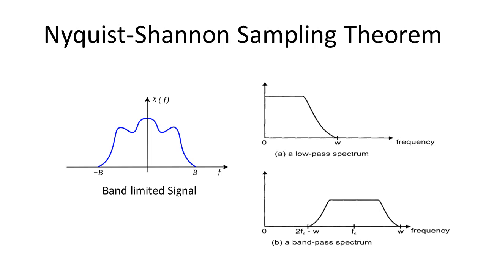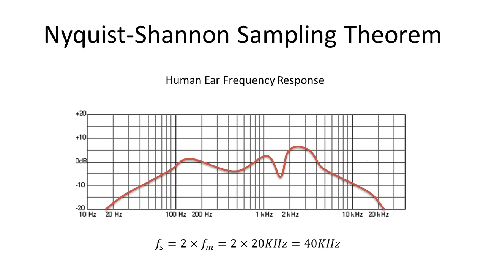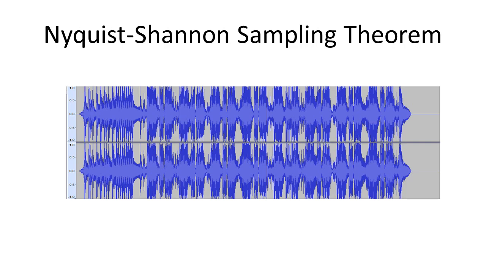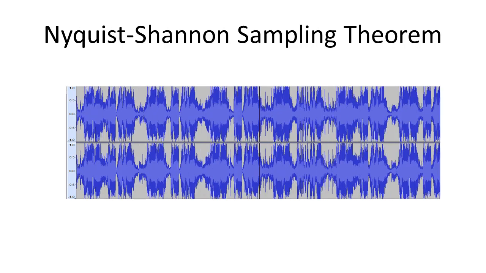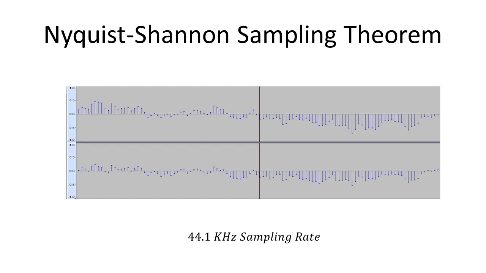In fact, everything we hear through our ears is a band-limited signal, because as you know, our human ears cannot hear frequencies more than 20 kHz. So according to the sampling theorem, audio signals must be sampled at a rate of 40 kHz or more so that there is no loss of quality in human hearing. One practical example of sampling can be seen in this digital audio waveform. If we zoom in, then we can see the individual samples of the digital audio file, which is sampled at 44.1 kHz, which is one of the common sampling rates of digital audio.